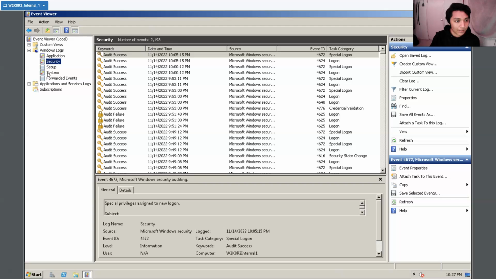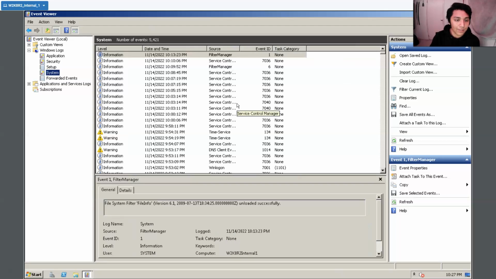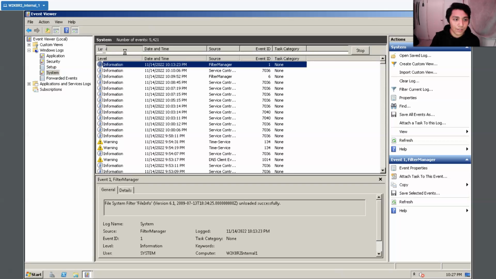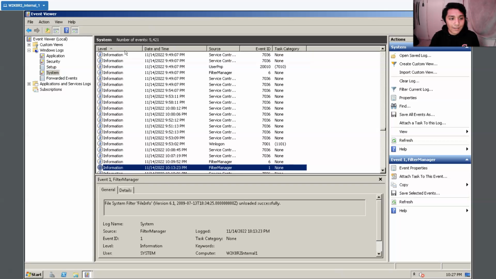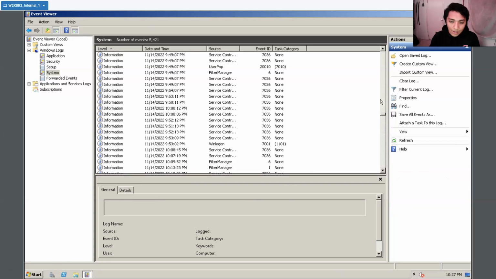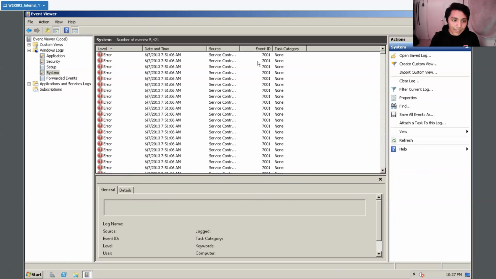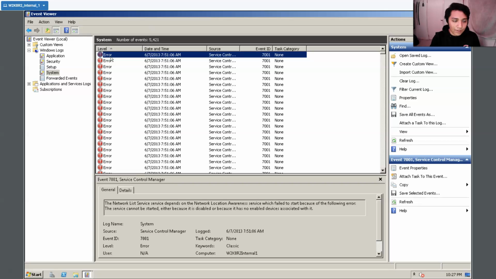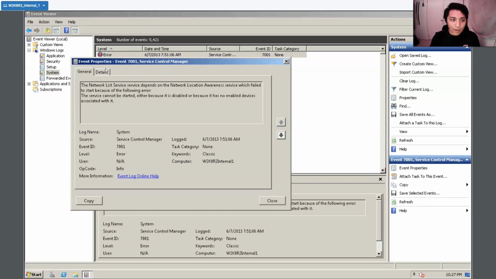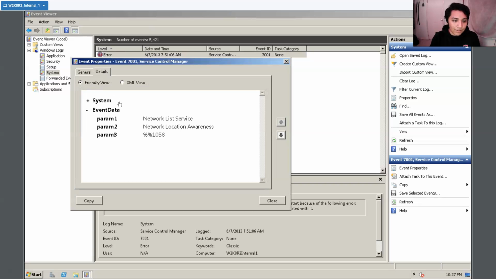Another thing we could do is system. Within Windows logs, we can have system information. Now we're going to click on level to make it ascending, which gives us from error, so the most critical to least critical. In this situation, we're going to double click a random error, and then go to details.